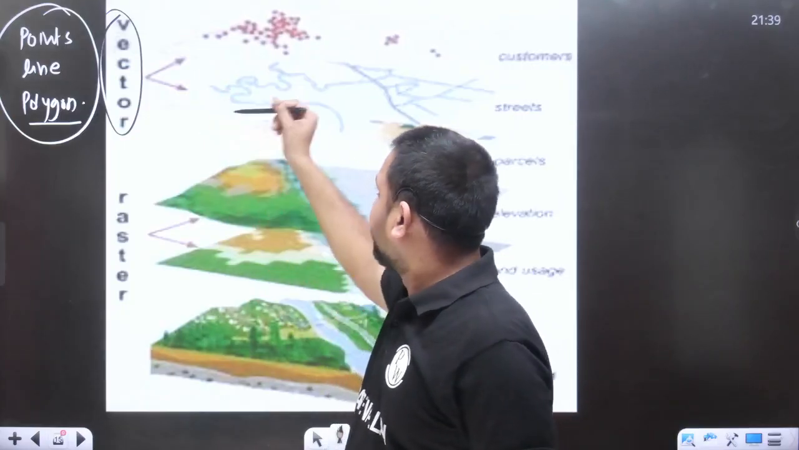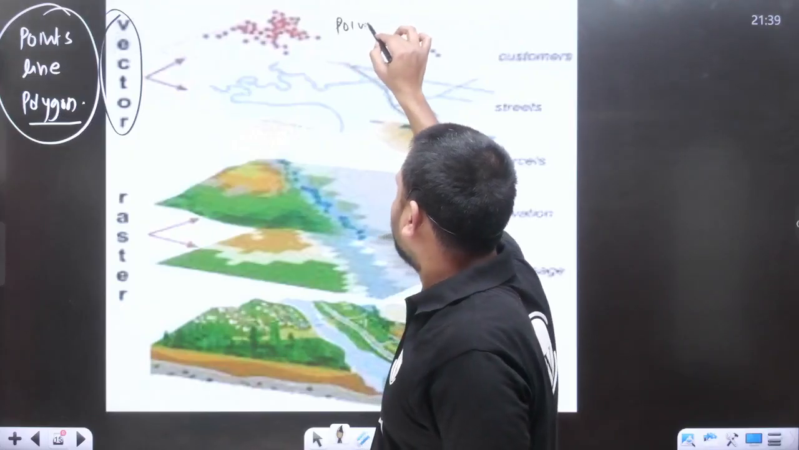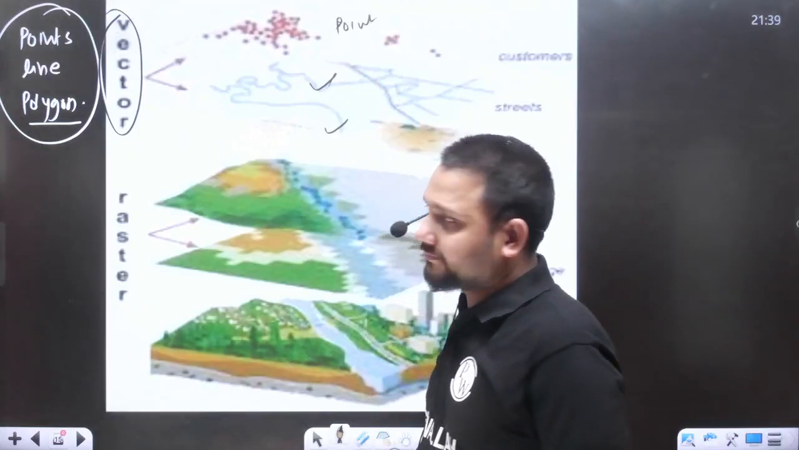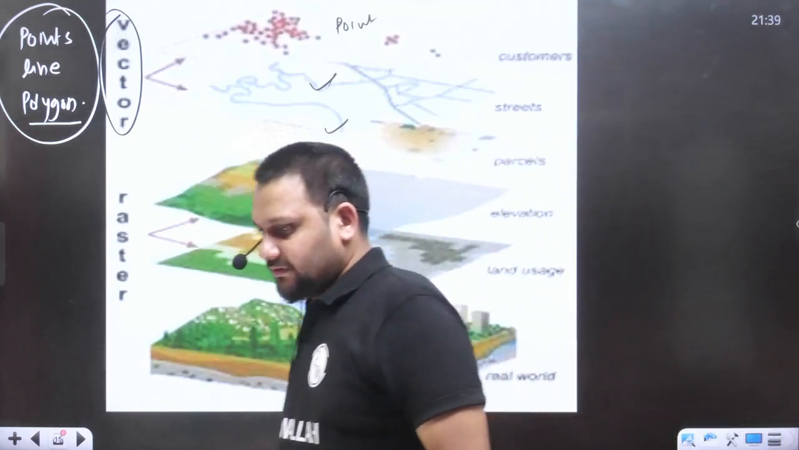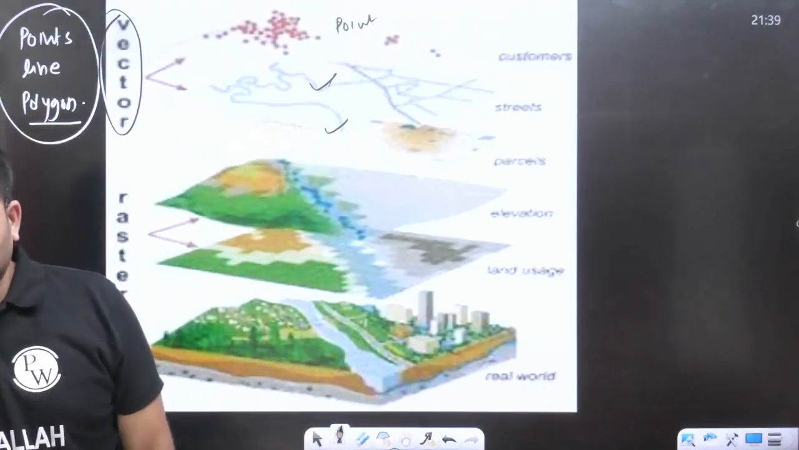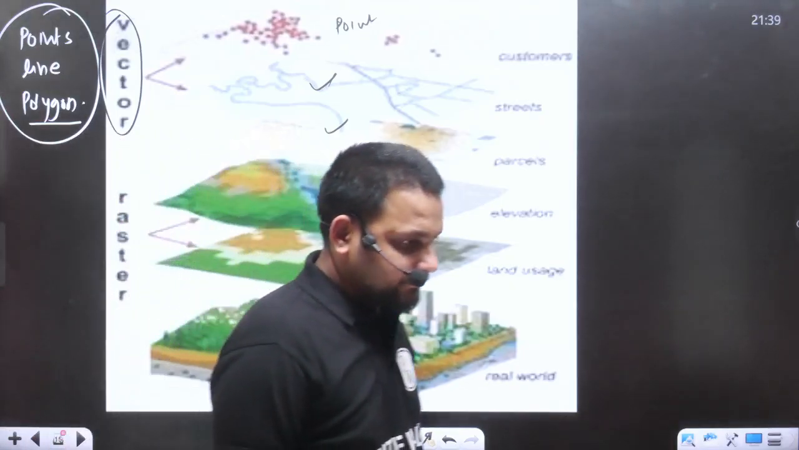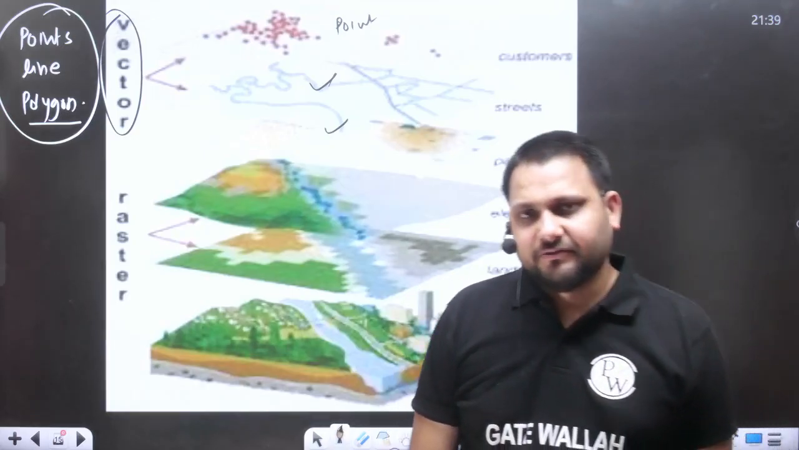As you can see, here we have used the point, line and polygon like this. Different layers are there. Different layers we are using for representing the data. I hope this point is clear to everyone.